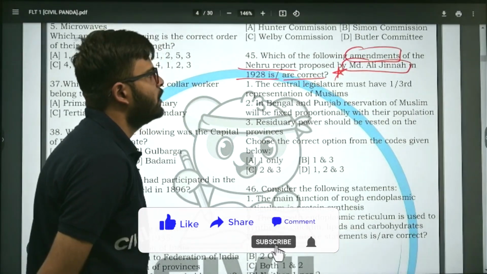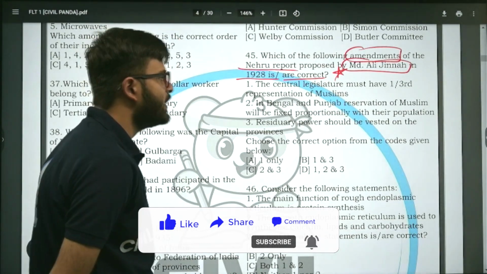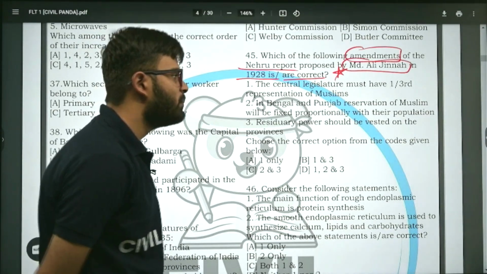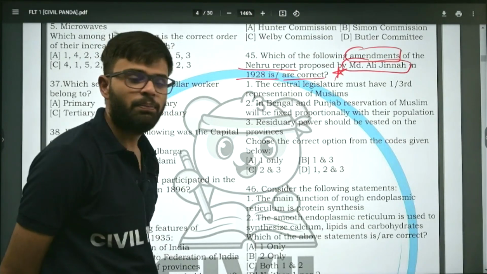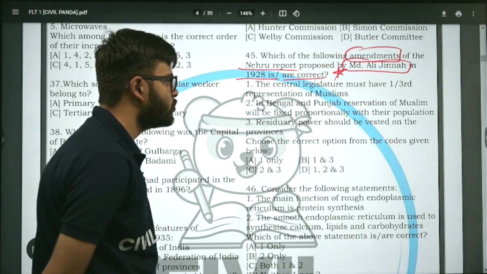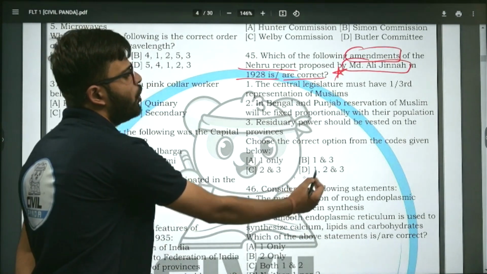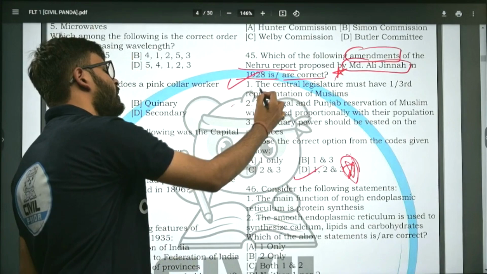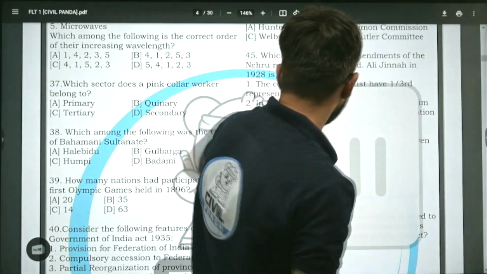Tell me, which of the following amendments were proposed by Muhammad Ali Jinnah in 1928? 1/3 representation for the Muslims; in Bengal and Punjab, reservation should be fixed on the proportion for the Muslims; and residuary power should be vested in the provinces as well. The answer is 1, 2, and 3. All of them were recommended by Muhammad Ali Jinnah. He recommended these amendments to the Nehru report. All right. Moving on to the next question.